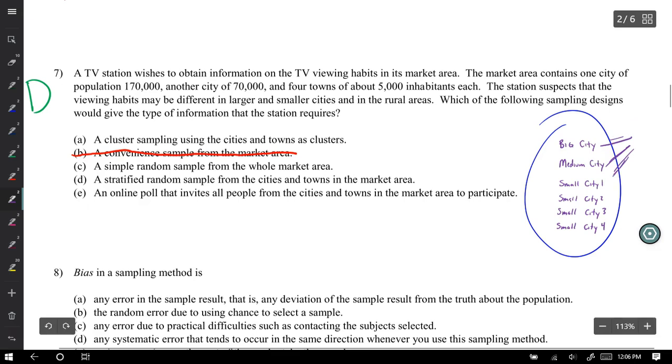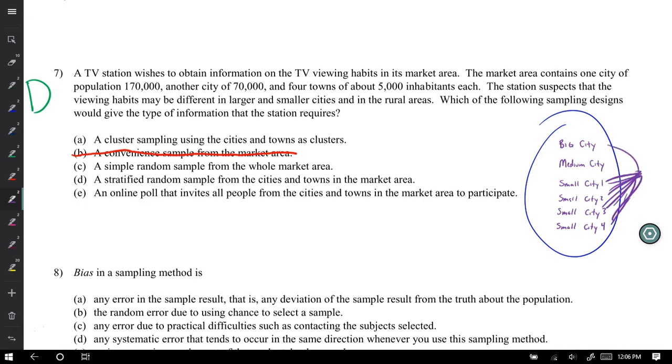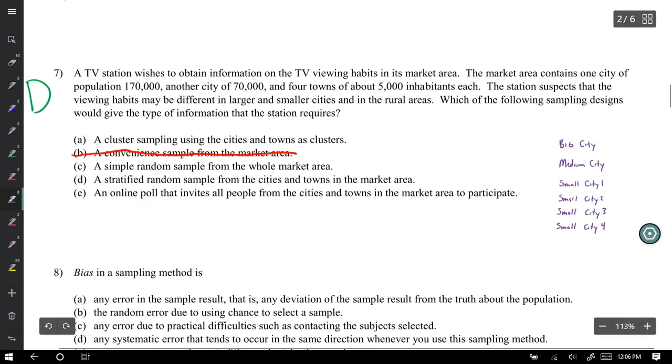I mean, I could grab randomly, and since there's 4 small cities, maybe I'm going to get a lot from this area and very few from this area. So a simple random sample, pooling all these cities together into one group and then randomly assigning, not a good move.